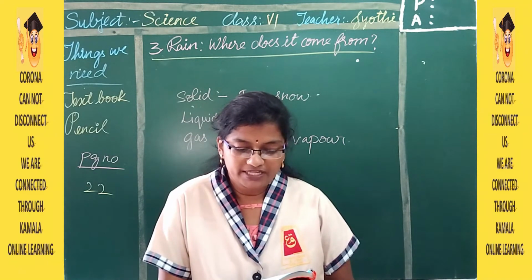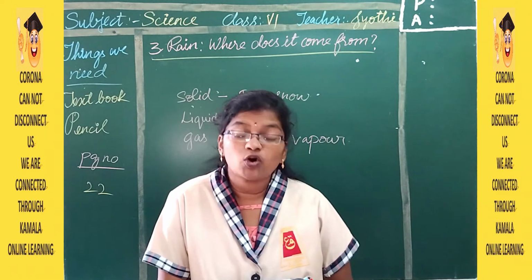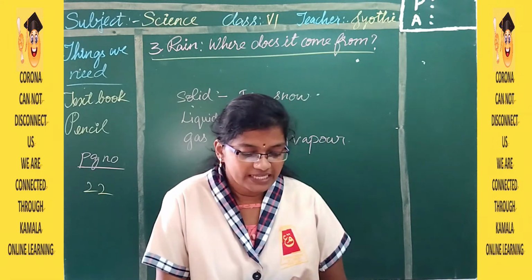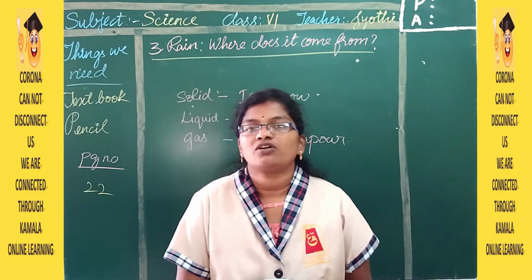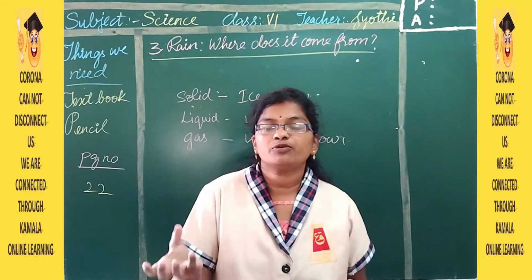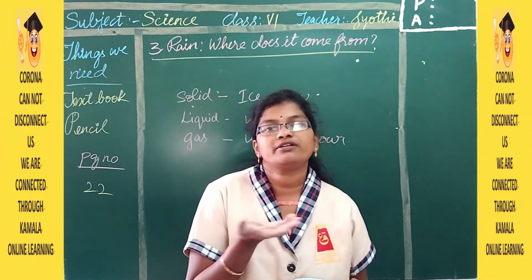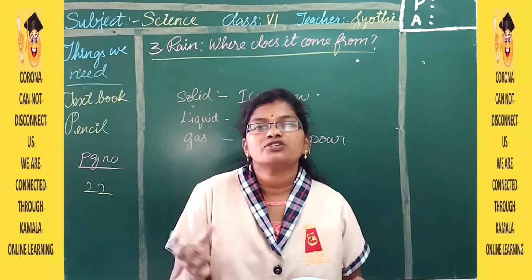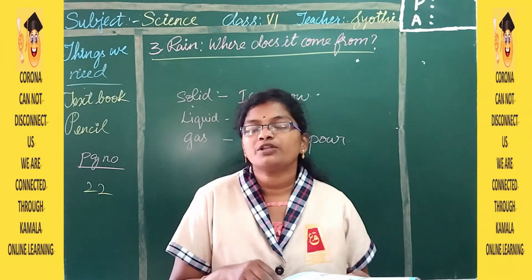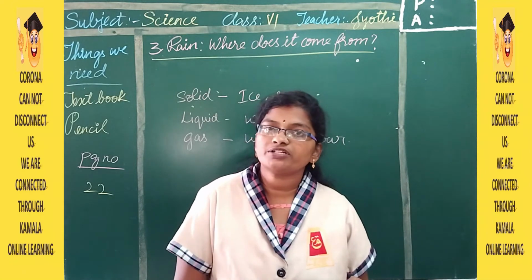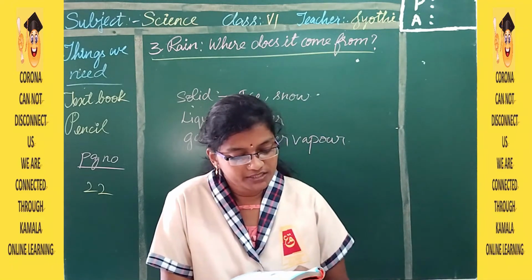So what happens if ice is kept in the open air? If we heat ice, it will change into water. Just not heating. If you put the ice in a plate or a tray and put it outside, because of the temperature outside, that is the heating process, the ice is going to change into water.